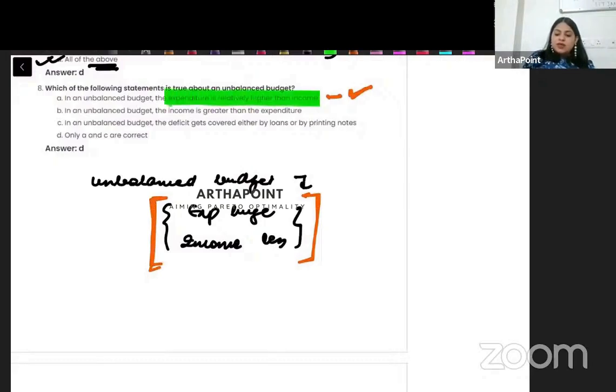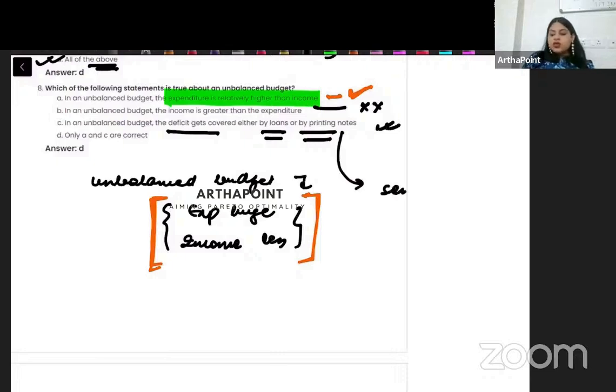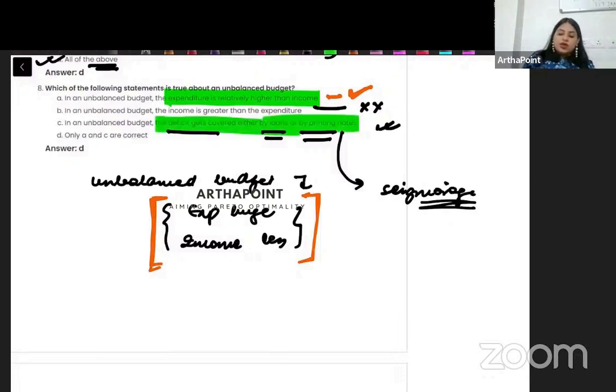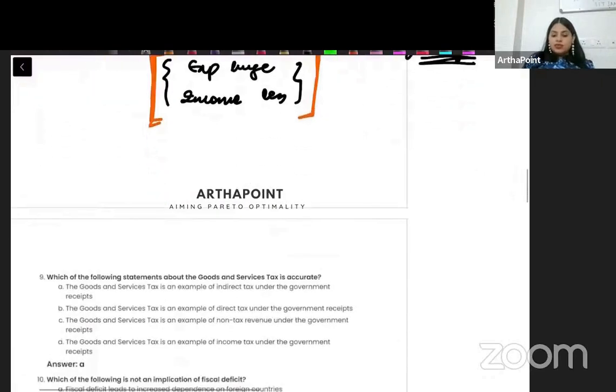Expenditure is more than income. Income is greater than expenditure? None of these. That's incorrect. The deficit gets covered by loans or by printing notes. Correct. We know that printing of notes is called seigniorage. So either by loans or printing notes, you can cover the deficit. So the answer to this question will be A and C. That means D is the correct option: only A and C are correct. Okay, come to the next question.